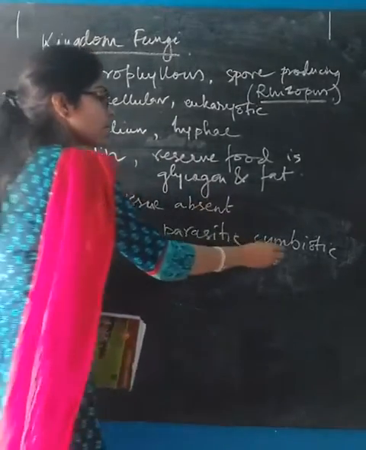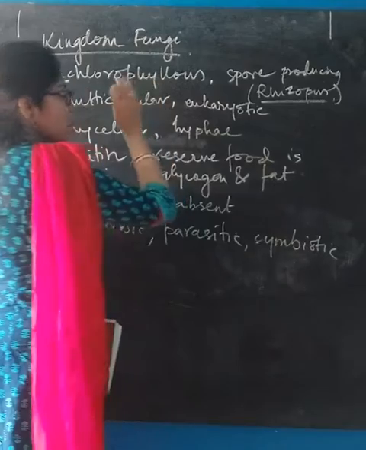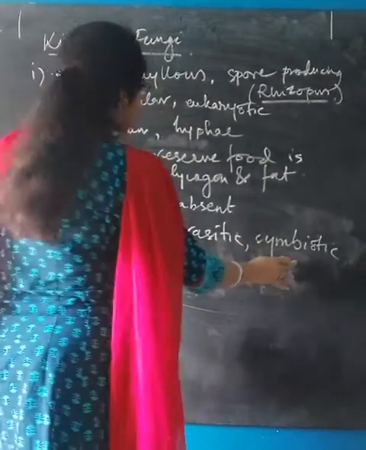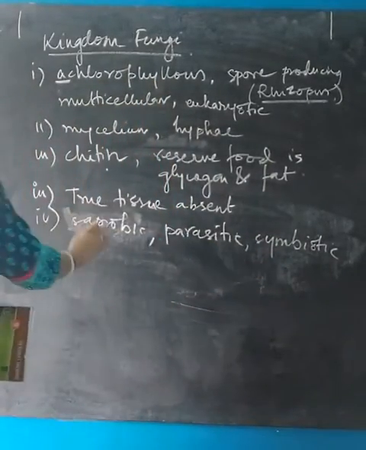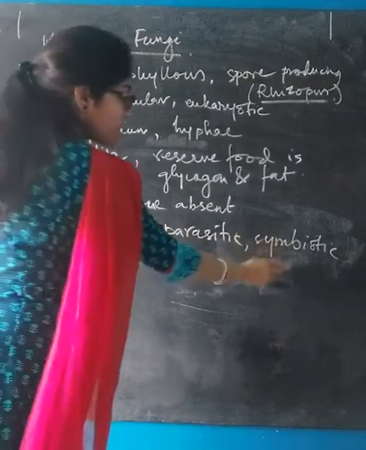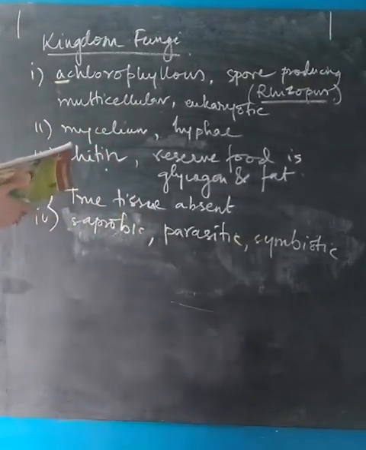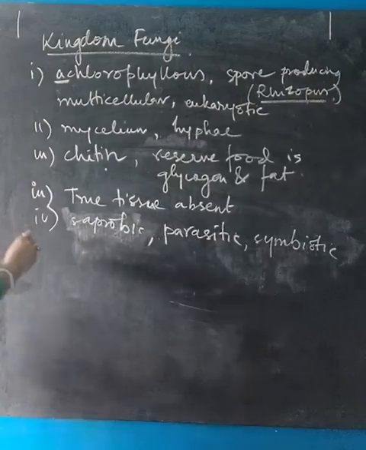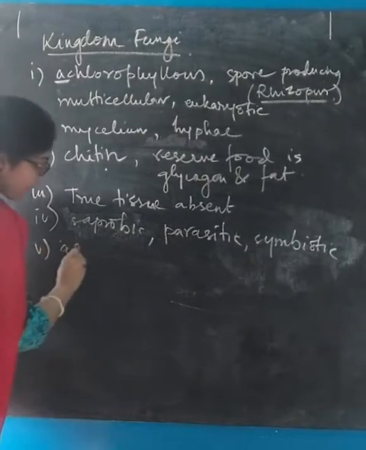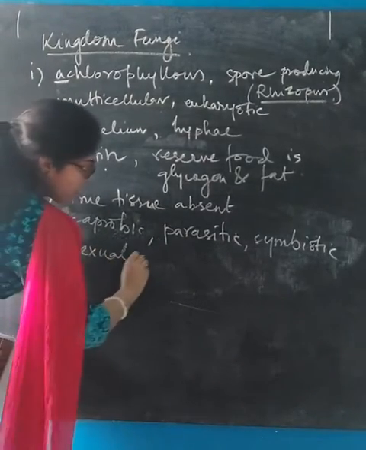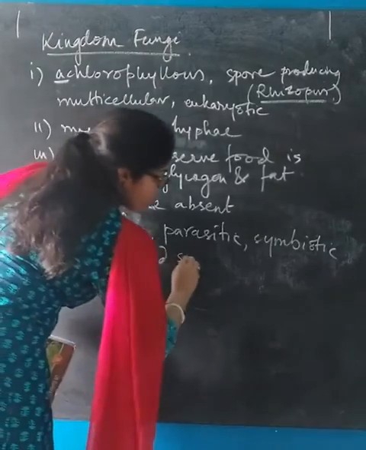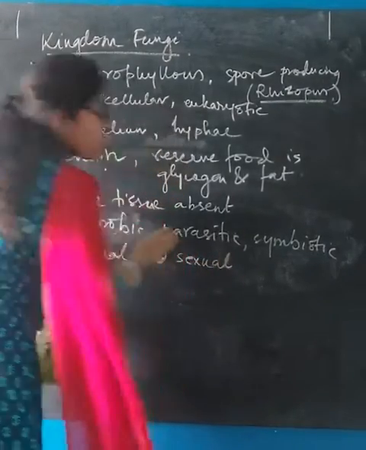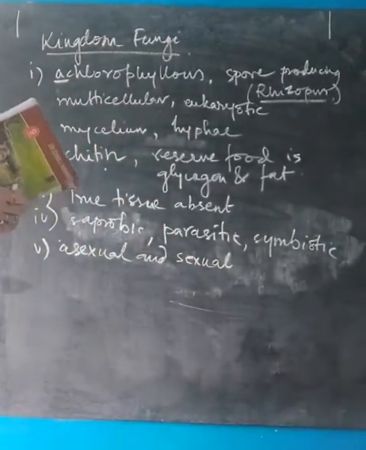Okay, so it's a mutually dependent relationship, and these are the modes of nutrition in case of fungi: saprobic, parasitic, and symbiotic. Next point is reproduction is both asexual and sexual. So they can undergo both sexual and asexual modes of reproduction.